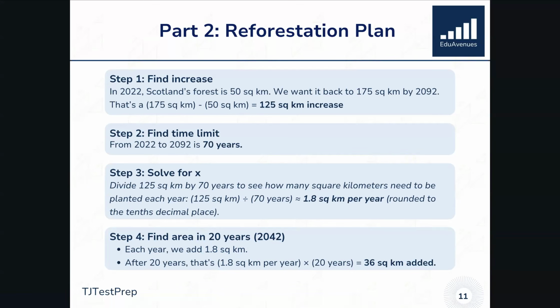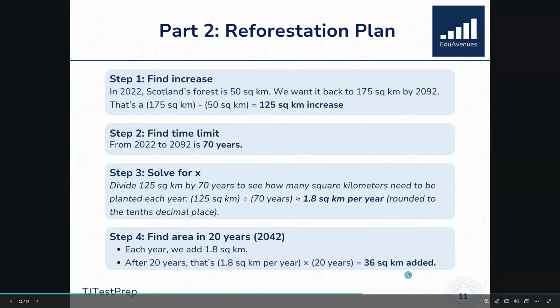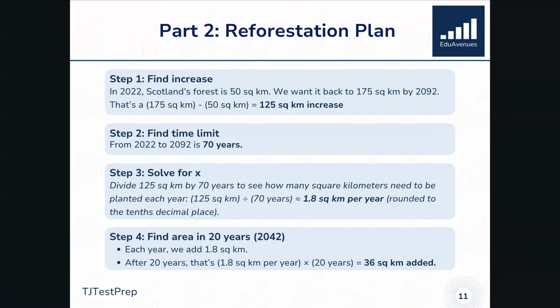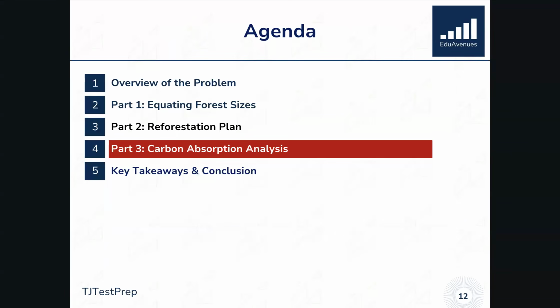So in total at the year 2042, we are at 50 square kilometers plus that 36 square kilometers that's been added, so a total of 86 square kilometers. But we believe the prompt specifically asked for the change, right? How much exactly had been added in those 20 years? So that's part 2. Let's take a look at part 3 of this same problem.